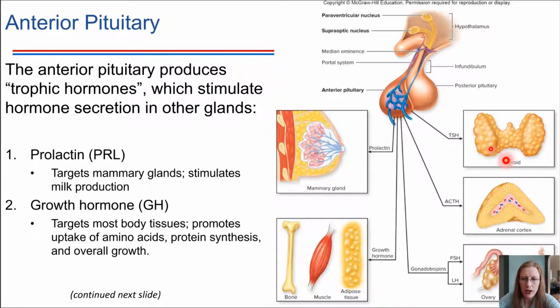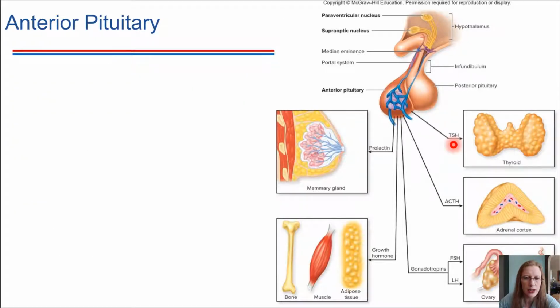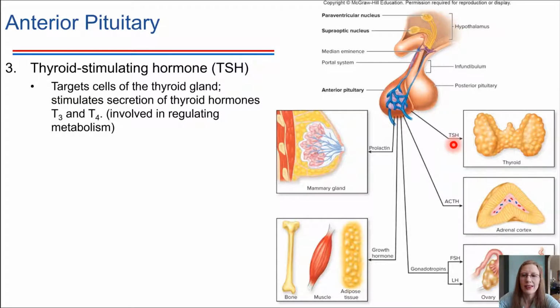Next up, we've got thyroid stimulating hormone. This is a hormone that influences what the thyroid is doing. The thyroid is a gland that's in your neck, and it secretes thyroid hormones T3 and T4. We've seen these already when we were talking about non-polar hormones, how they can cross the plasma membrane and activate gene transcription inside of the cell. So anyway, thyroid stimulating hormone is what causes T3 and T4 to be released from the thyroid. So again, this is coming from the pituitary gland, and it causes these other hormones to be released.